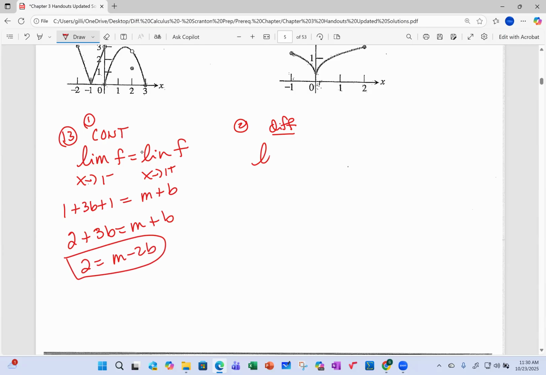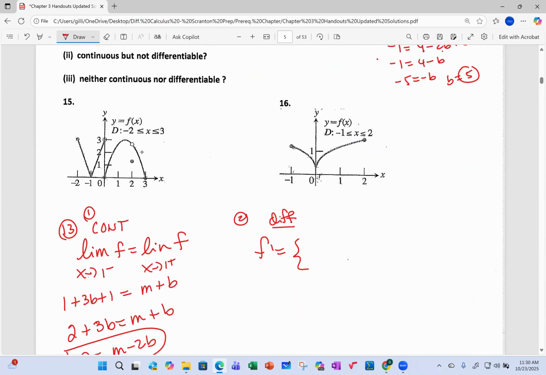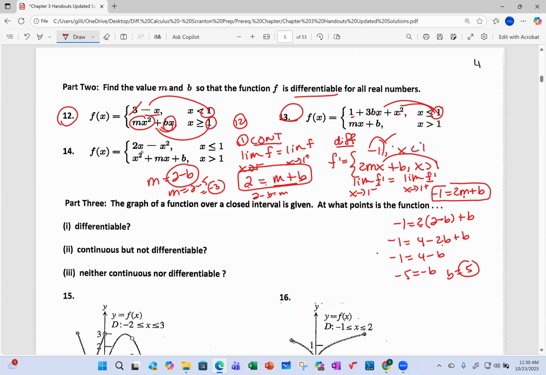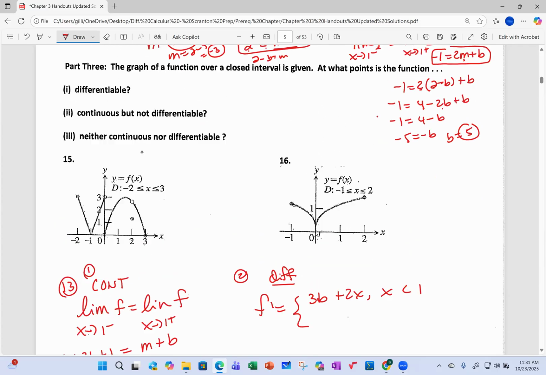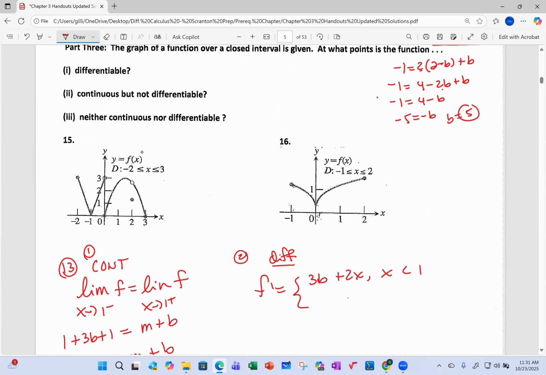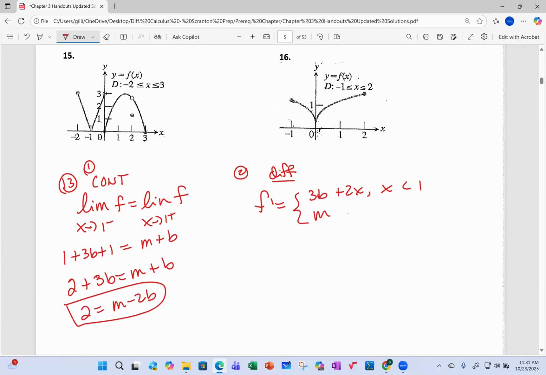The differentiability part, I need the derivative. So what's f prime? F prime is 3b plus 2x for x less than 1. And then it equals m. And that b is 0. The derivative of b is 0. It's a constant. So like this derivative real fast is just 2m. But the derivative of, say, a constant m is just 0.